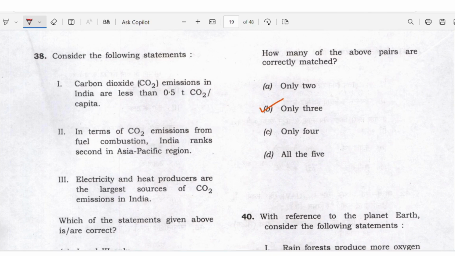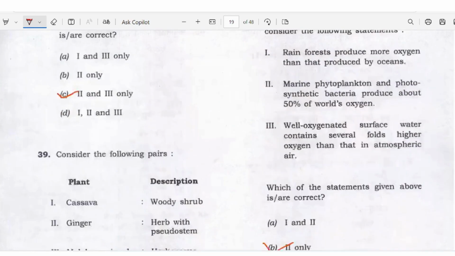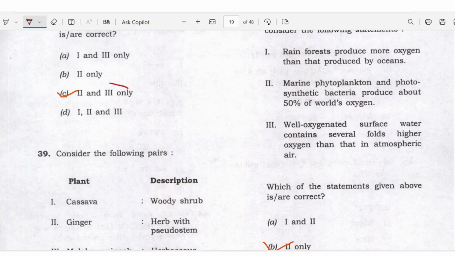Carbon dioxide emission in India is less than 0.52 carbon dioxide per capita. In terms of carbon dioxide emission from fuel combustion, India ranks at the Asia Pacific region. Electricity and heat producers are the largest source of carbon dioxide emission in India. 2 and 3 are right.